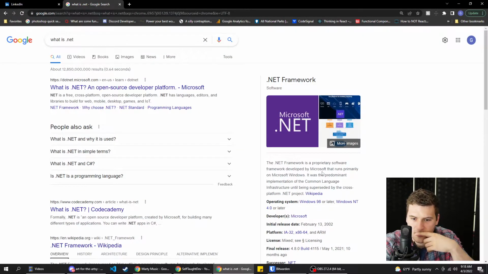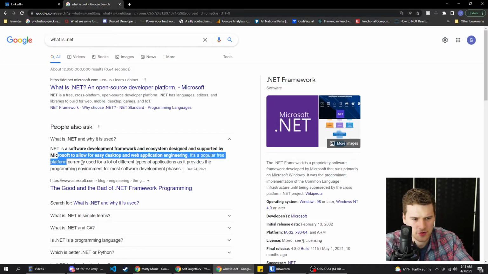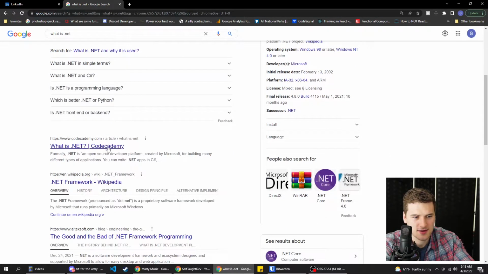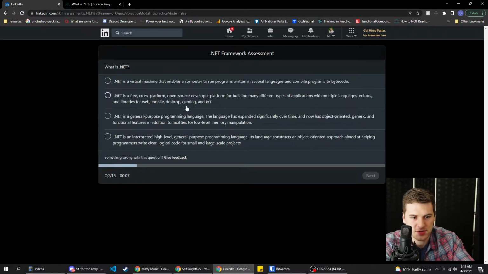What does this say? We're just going to go, why is it used? Software development framework and ecosystem design supported by Microsoft allows for easy desktop and web application engineering. It's a popular free platform used, but what is .NET? There we go. Codecademy, help me out here. Come on, we got 20 seconds left. If you're using C#, you're going to encounter a lot of .NET. Open source platform from Microsoft. So open source is basically all I'm getting out of this. This one has open source in it, so I think we're gonna go with that.